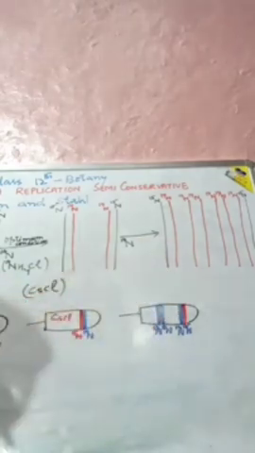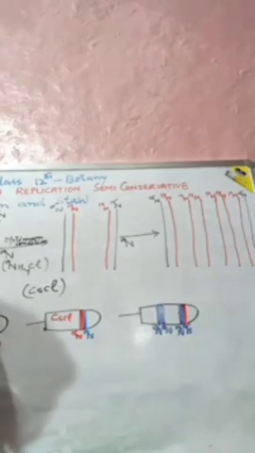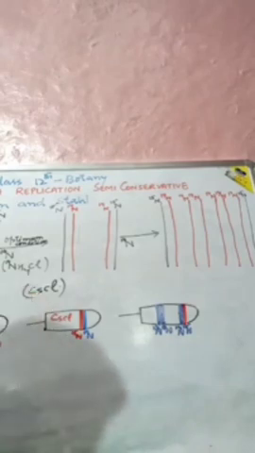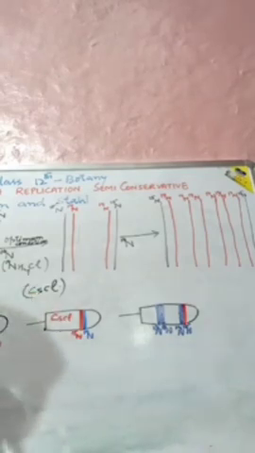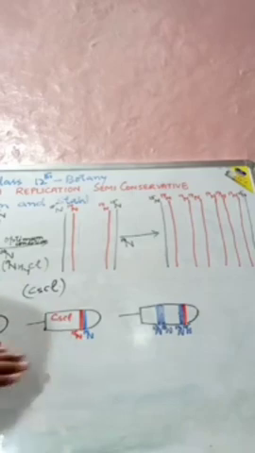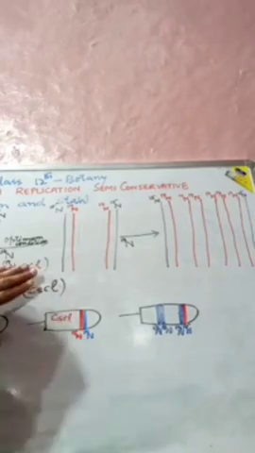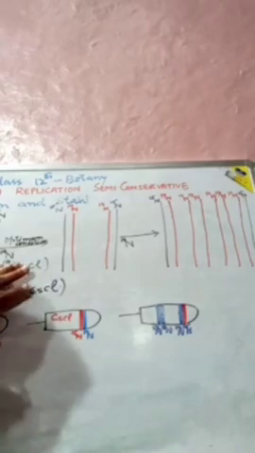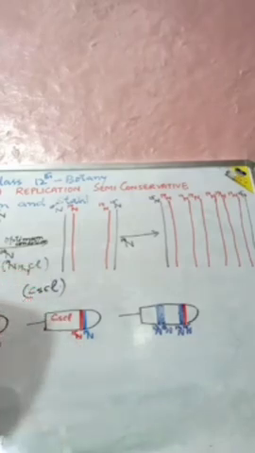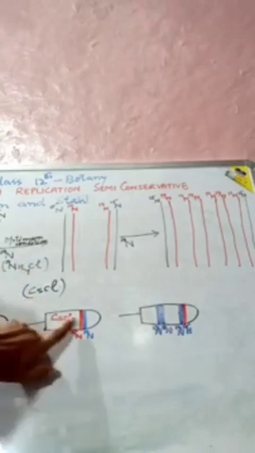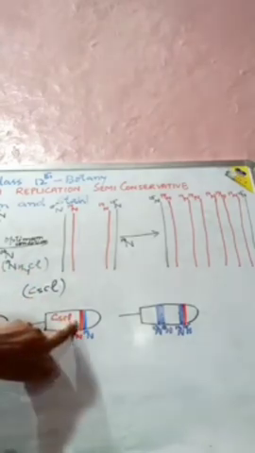Now the various samples were separated independently on cesium chloride gradient to measure the densities of the DNA after 20 minutes, during a second replication after 40 minutes, in normal N14 conditions. What we will get, both the strands again separated. Here we saw they separated, here both are heavy, and here they separated again.